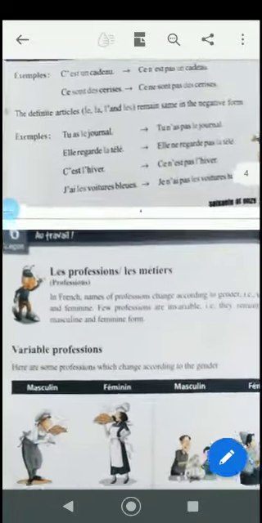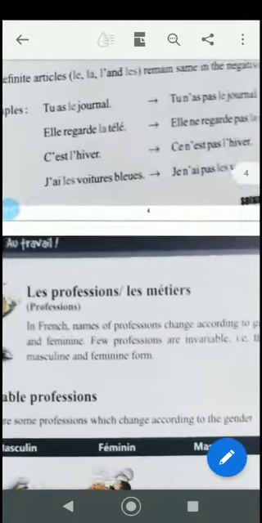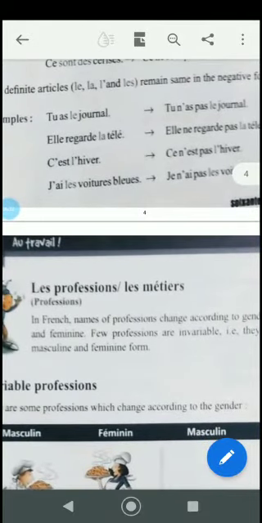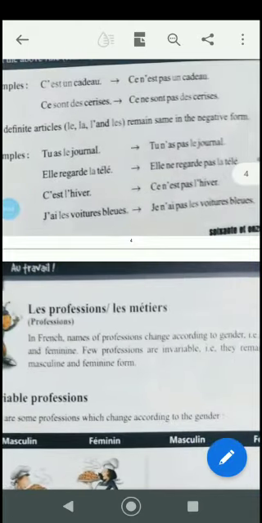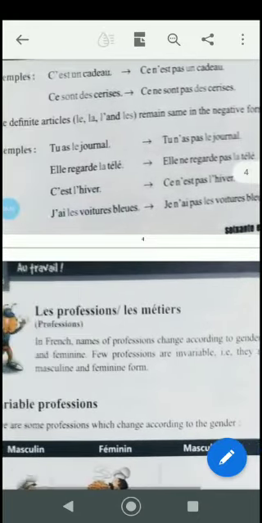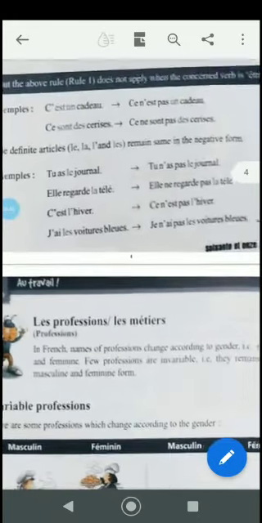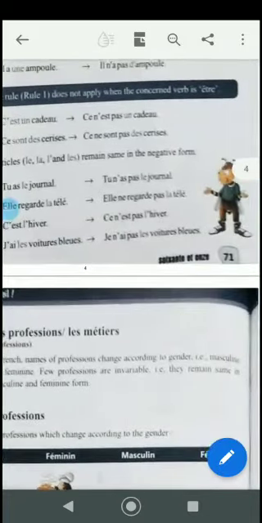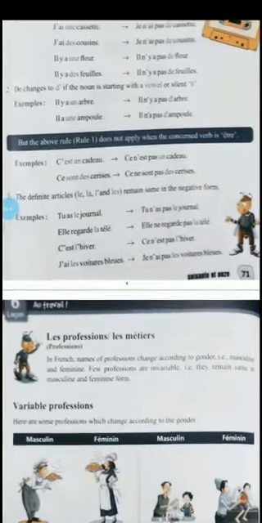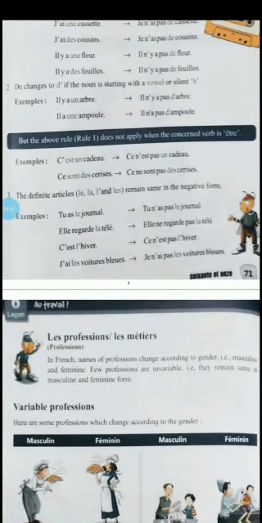Got it? Now the next topic is les professions, les métiers. Another synonym for profession is les métiers. The names of professions in French change according to gender, masculine and feminine. A few professions are invariable, that is, they remain the same in the masculine and feminine form. Students, these professions, les métiers, will be done in the next video.